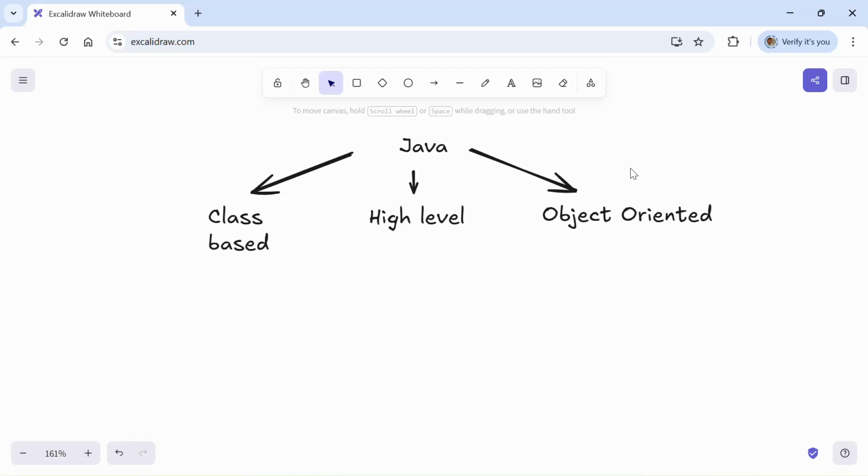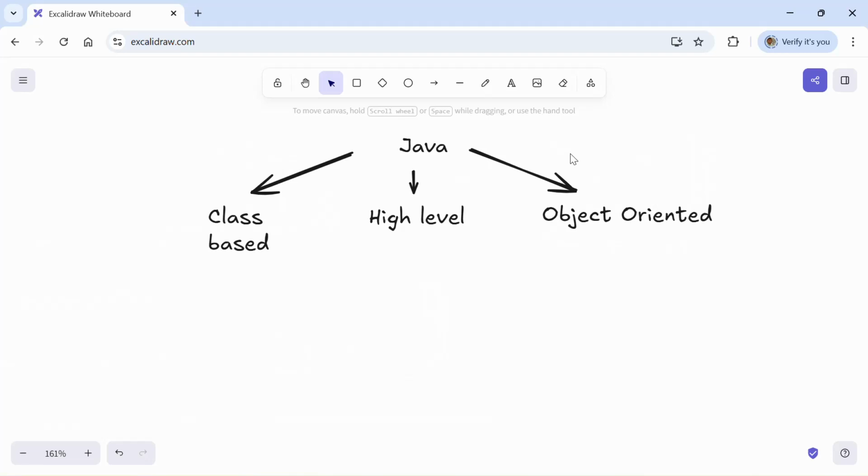As we discussed earlier, Java is a class-based, high-level, object-oriented programming language. First, we will see what is a class-based language. Everything in Java is contained inside a class. We can say a class is a blueprint or replica. Let's take a real-time example of Swiggy and Zomato. In Swiggy and Zomato, we can see the restaurants, delivery boys, customers, and orders.